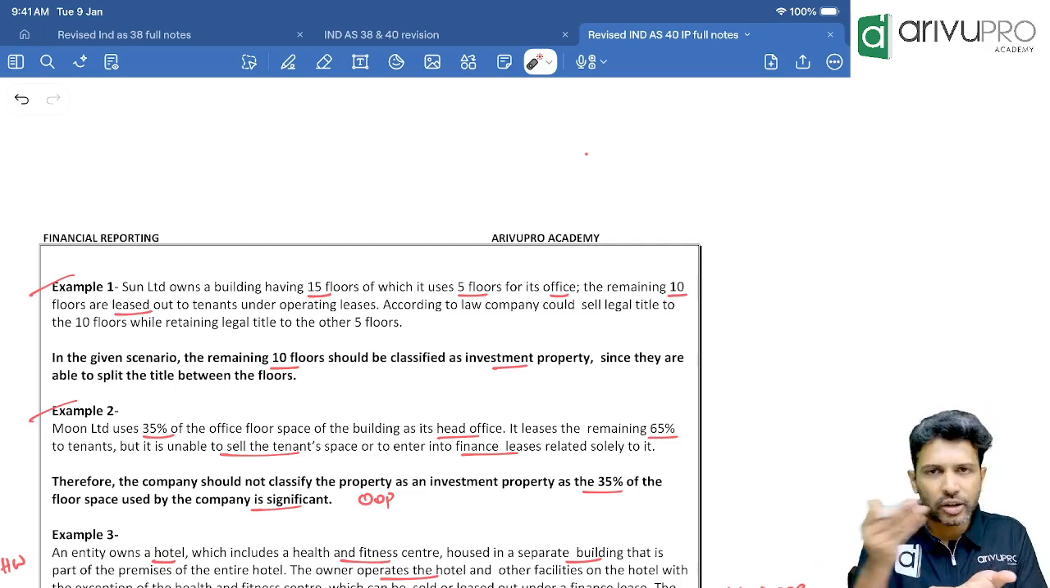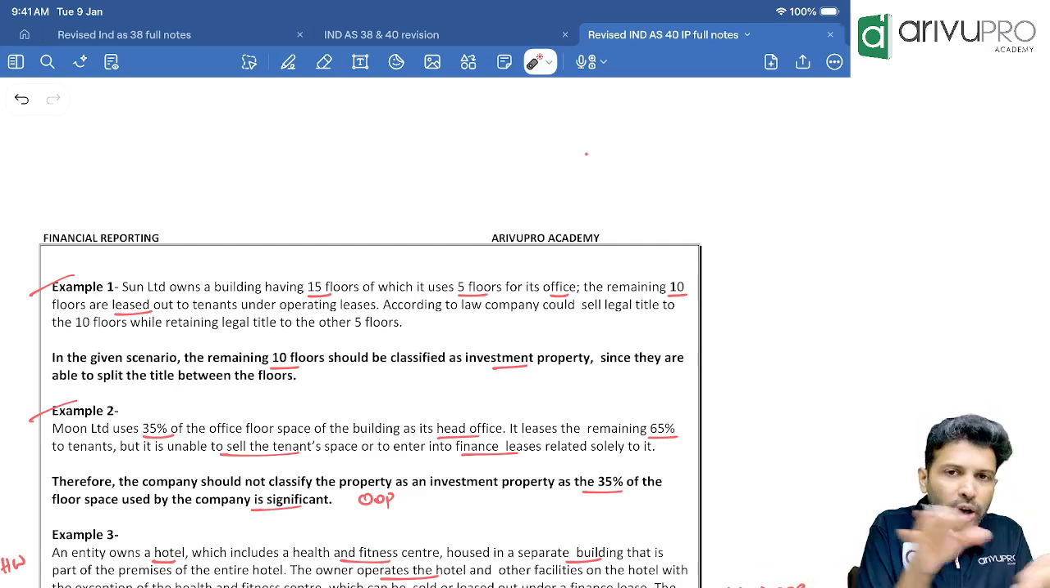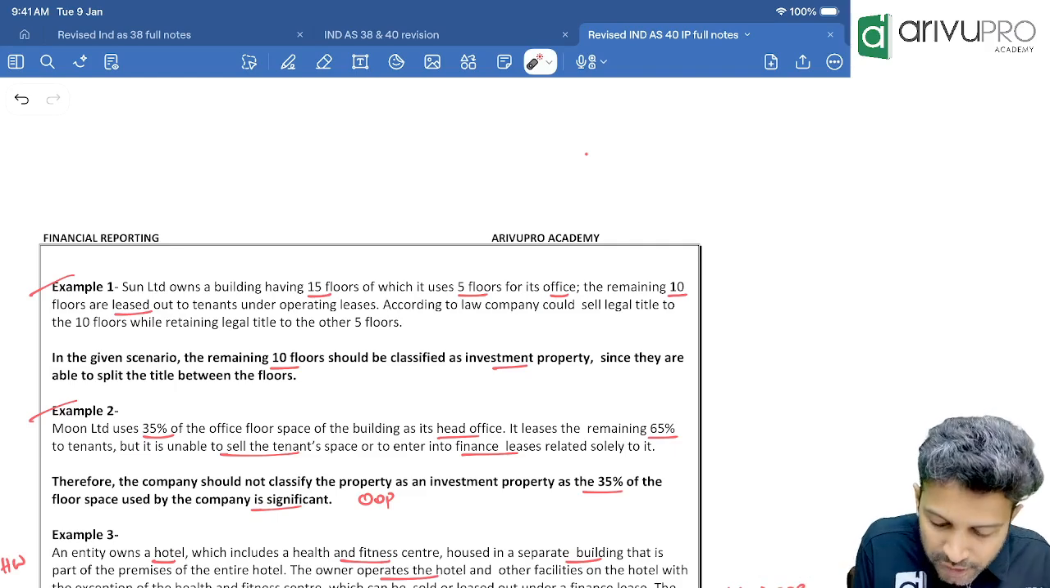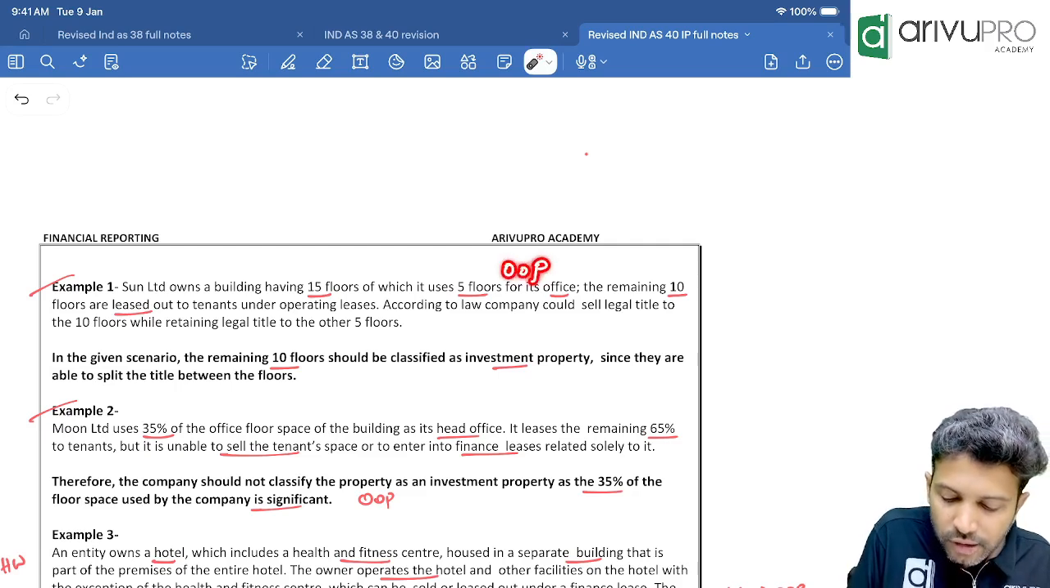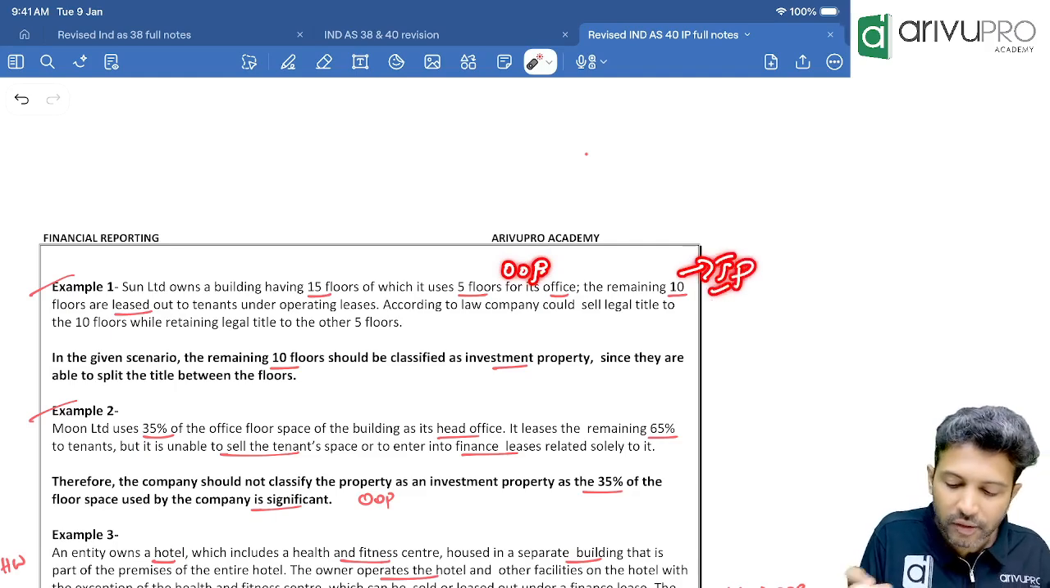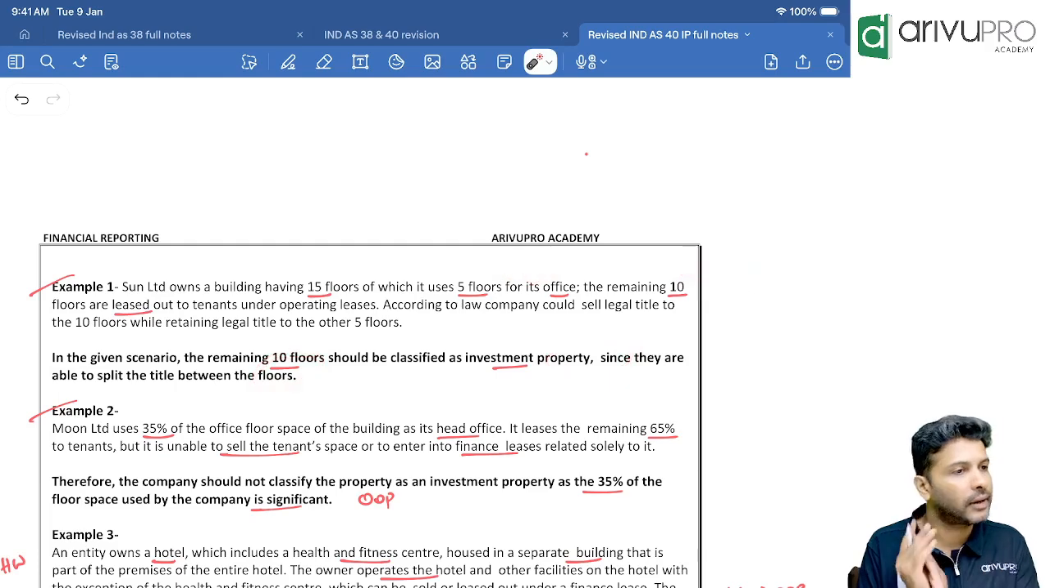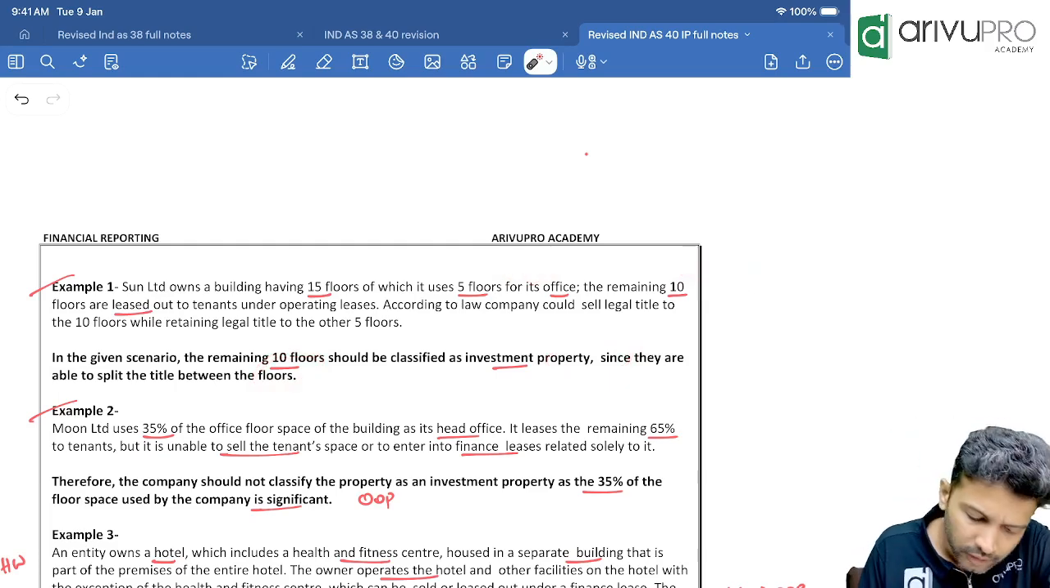If you can sell it independently, what does the standard say? If you can sell it or give it on finance lease separately, the accounting also will be done separately. How many floors are you using for office purpose? 5 floors. These 5 floors you will classify as OOP. How many floors have you let out? 10 floors. That will be classified as investment property. Easy. Next one.